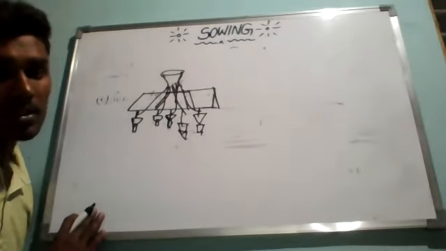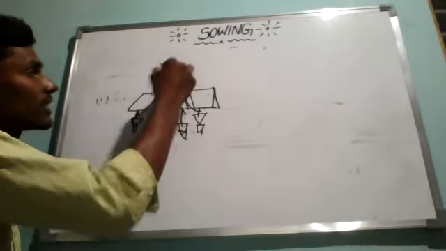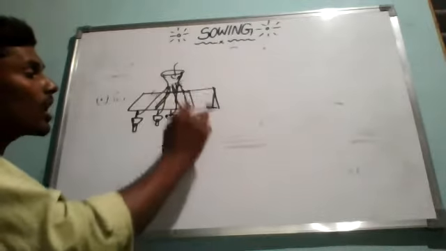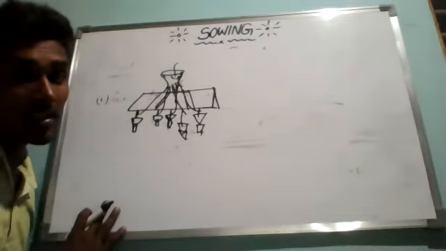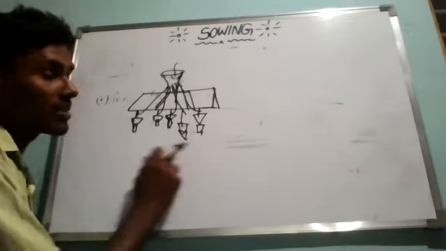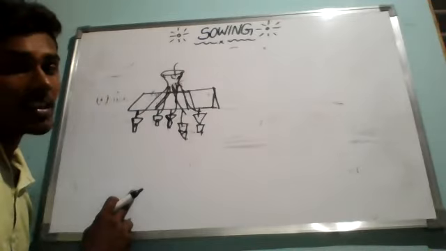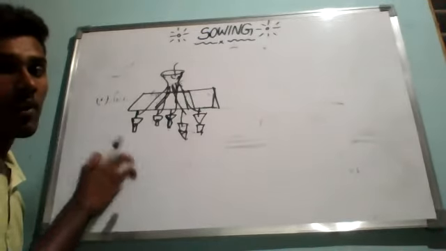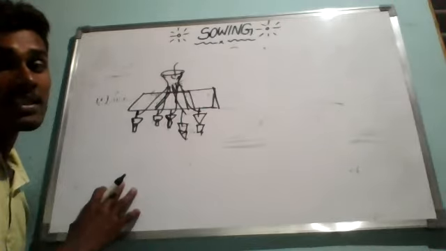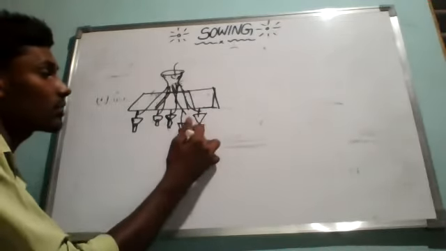When the seeds are put into this funnel, they are equally distributed to all the 5 to 6 iron tubes connected to it. The seeds are released through all the tubes connected to the single funnel.